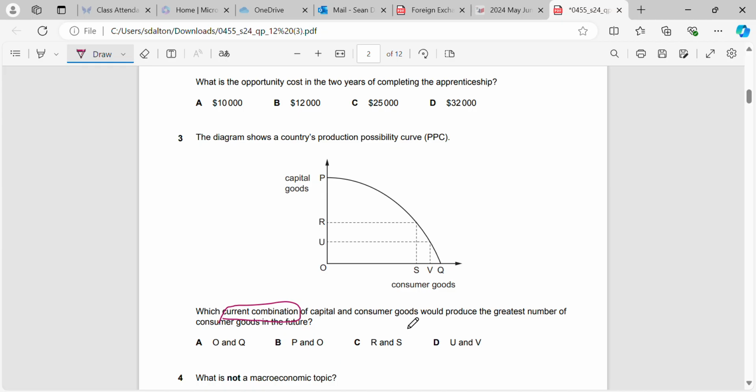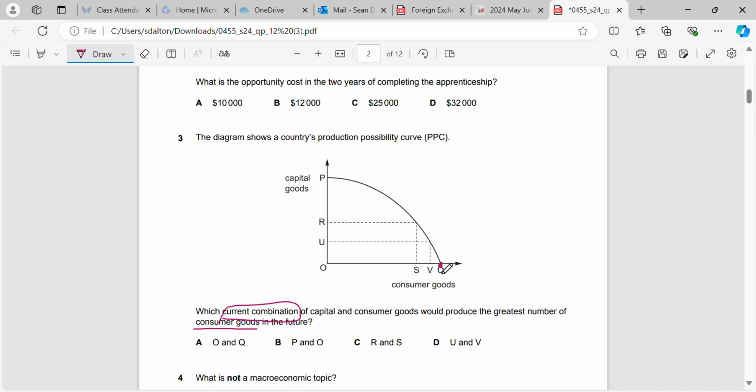Now remember that they're saying what would produce the greatest number of consumer goods in the future. This is actually quite a difficult question. Okay, so if we look at the options that we have, O and Q, that means that we'd be producing right here, yeah? And if we have O and Q, that means that we would be producing the greatest number of consumer goods right now.